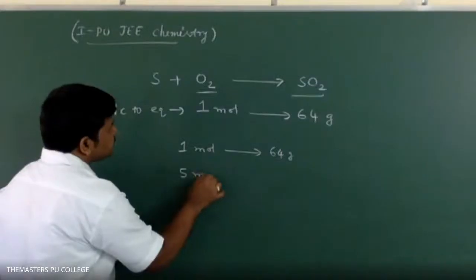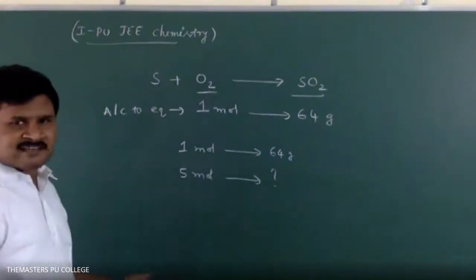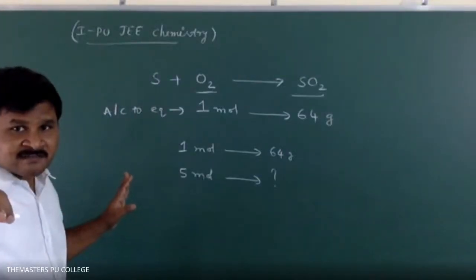5 moles. If you take 5 moles of oxygen, how much sulfur dioxide will you get? Cross multiplication completed. 320. Are you clear about this, students? Any doubts? No doubt, sir.